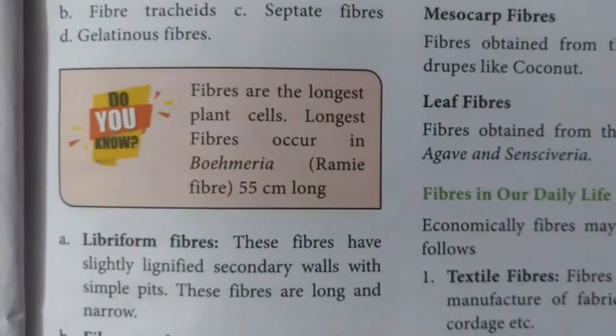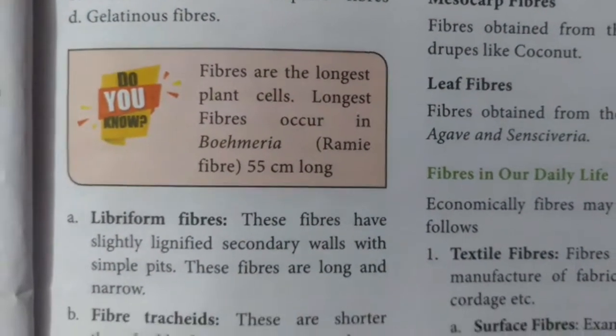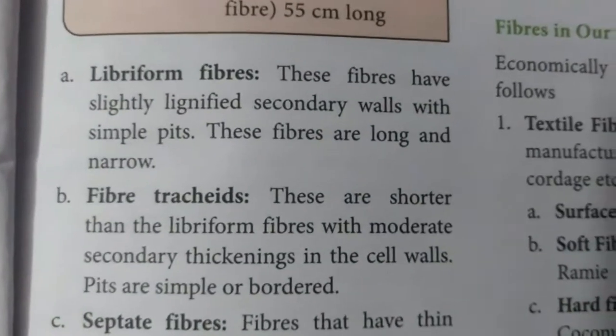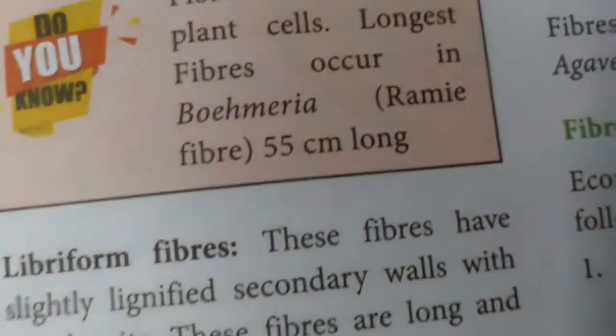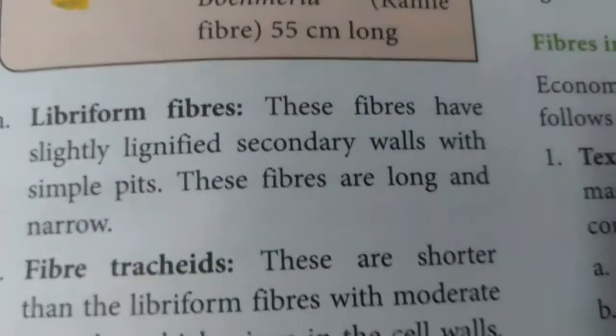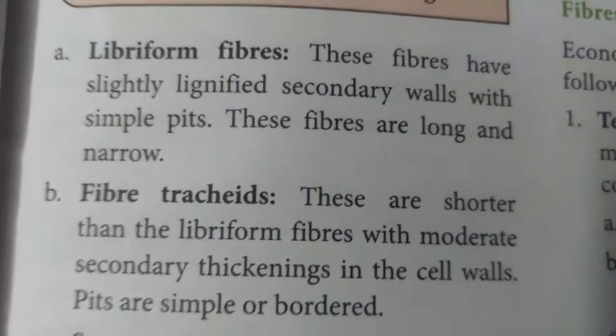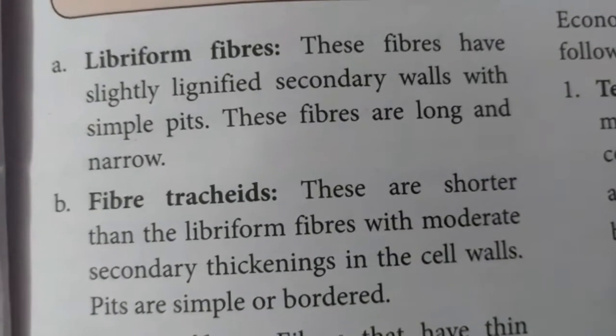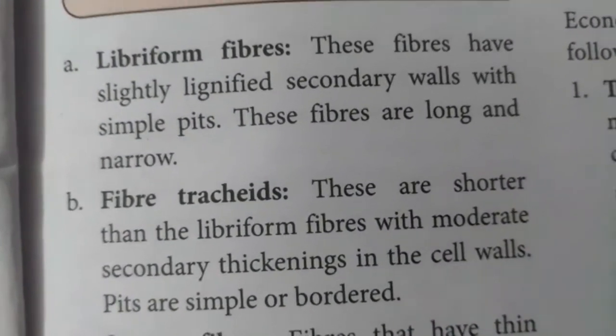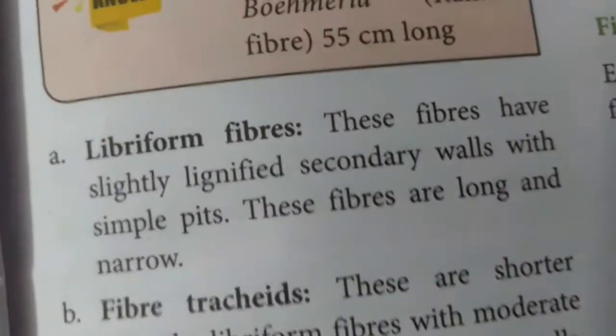So the wood fiber means the fibers that are associated with the secondary xylem. They are derived from the vascular cambium. Vascular cambium is a cambium which is present in between the xylem and the phloem. So the cambium is responsible for secondary thickening. It makes the wood of the plant.